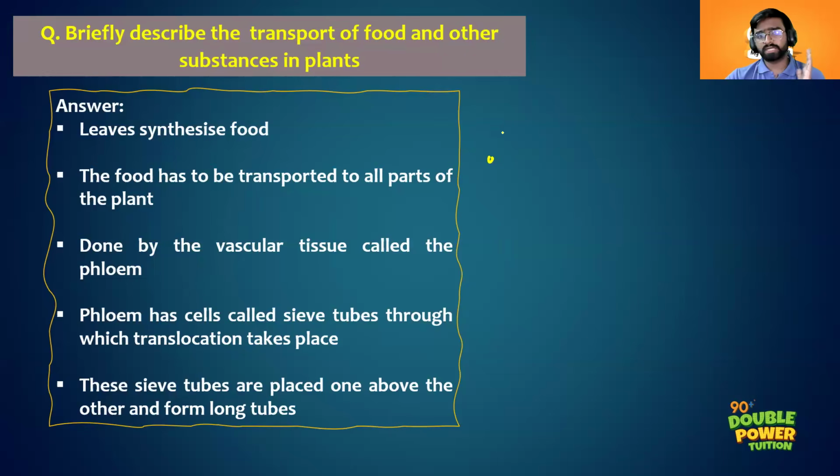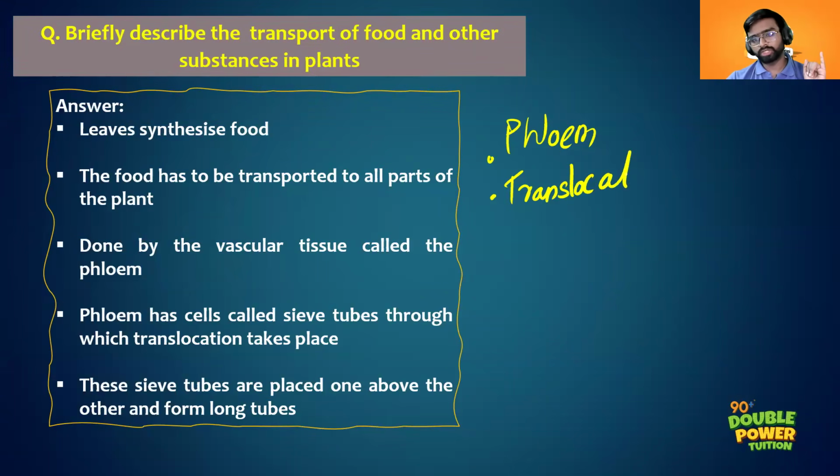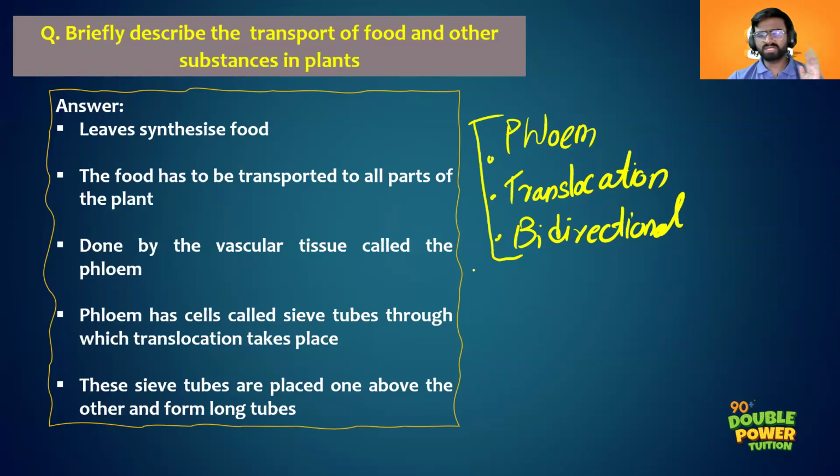The keywords in this answer are phloem, translocation and bidirectional. If you are not using phloem, you will lose 1 mark. If you had not used translocation, you will lose 1 mark. If you are not mentioning bidirectional, you will lose 1 mark. If you mention all these 3 terms, then usually the teachers will give you 3 marks.